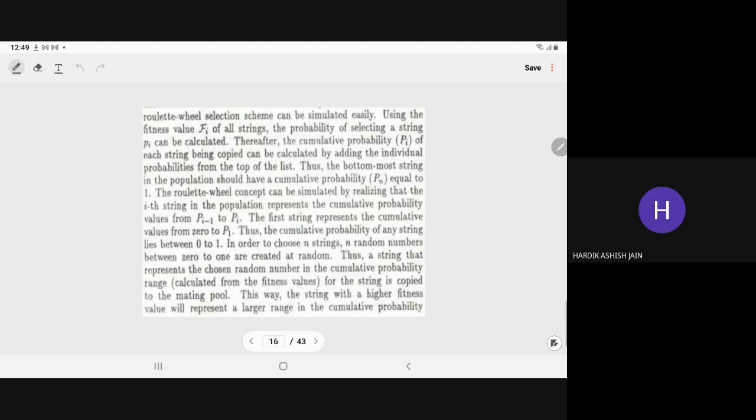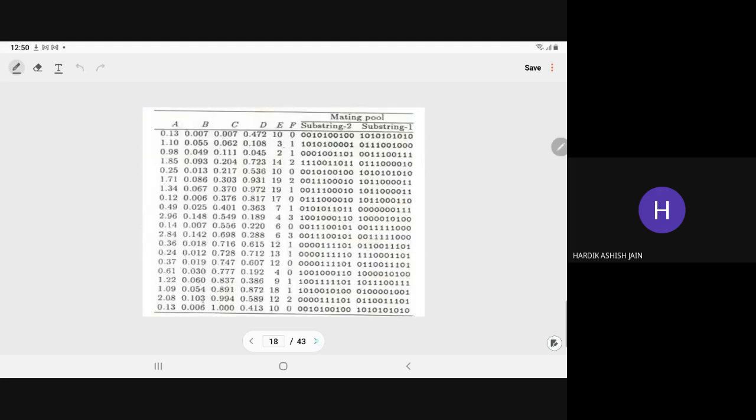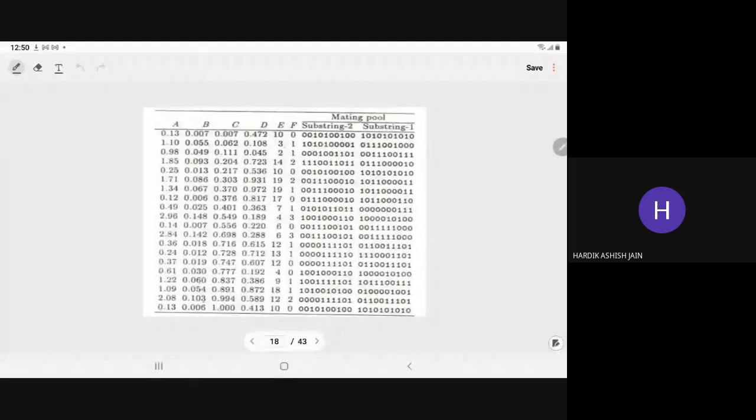The same thing we will repeat here. The Roulette-wheel selection scheme can be simulated easily. Whatever the Roulette-wheel principle, we have to simulate it, and when we simulate that, we have to use a random number. So it's better we do that in the next class, because now it is 12:50. In the next class we continue this.